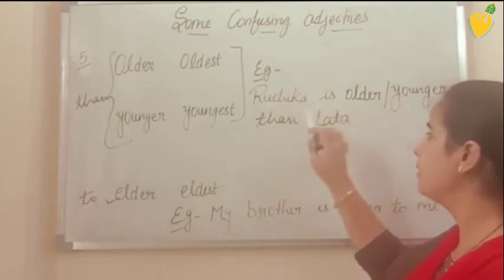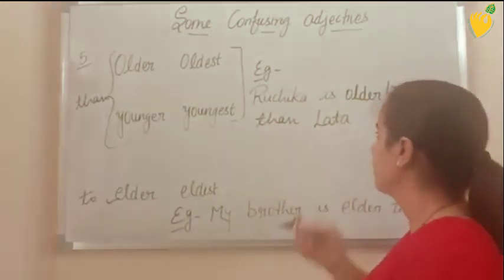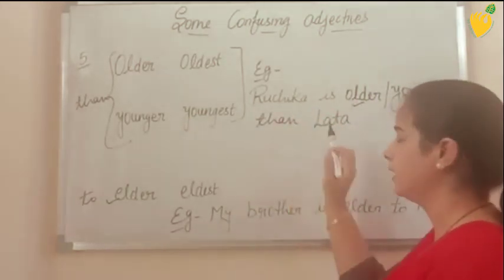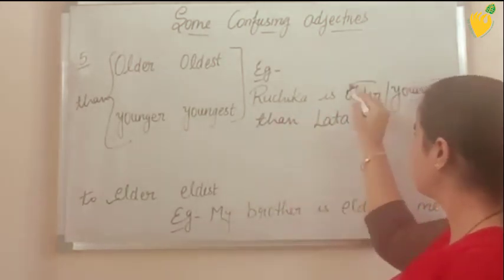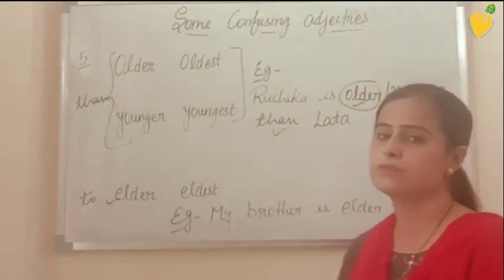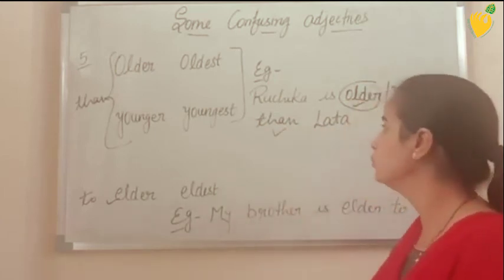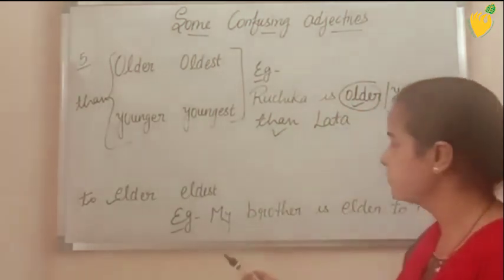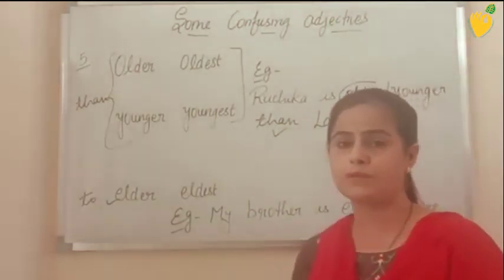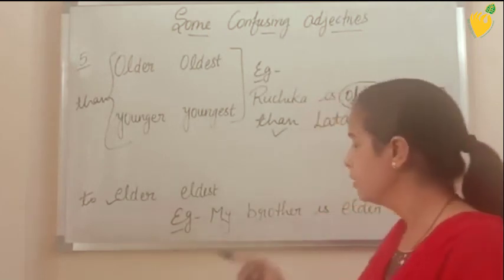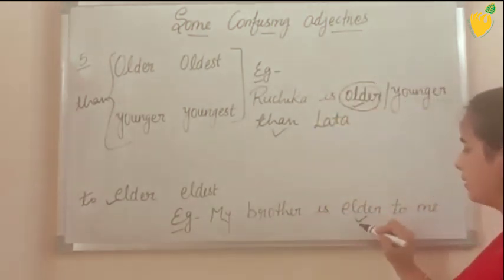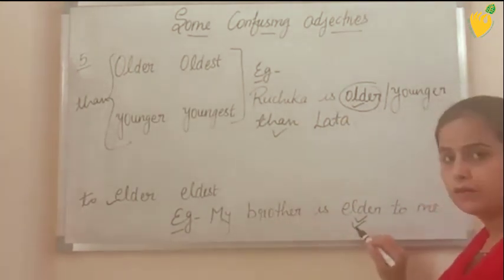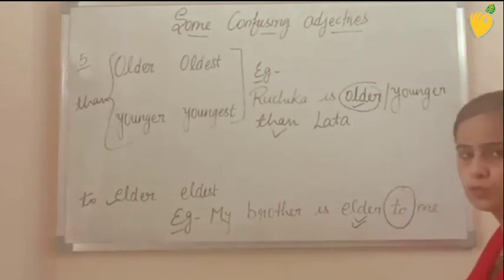Ruchika is older than Lata. Here I am comparing the age of Ruchika and Lata, and I have used older, and after older I have used than. You can also use younger, like Ruchika is younger than Lata. Next is my brother who is in my blood relation. So my brother is elder to me. Here my brother is in my blood relation, so I have used elder, and after elder I have used to.